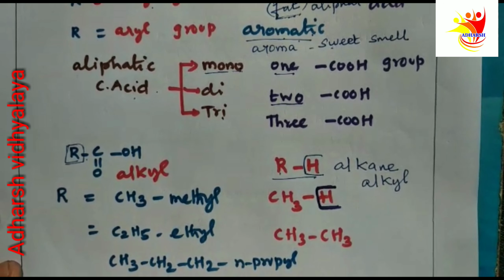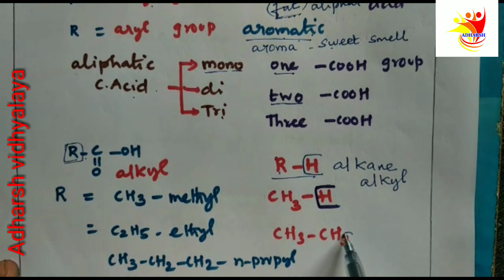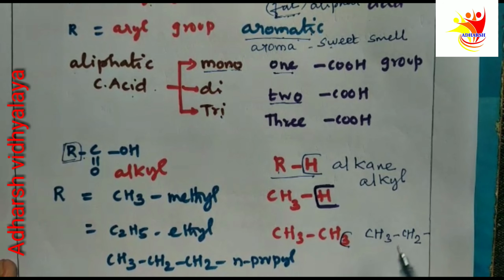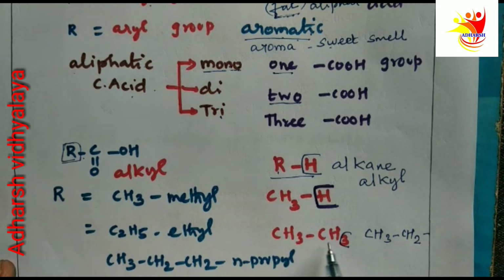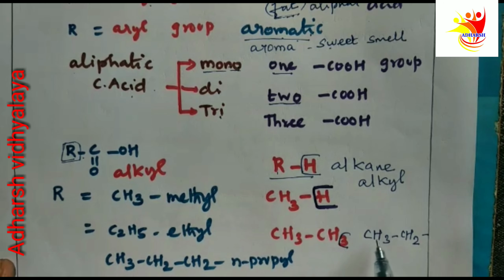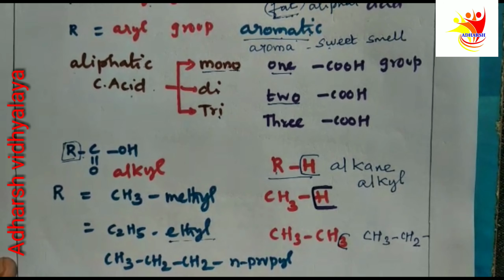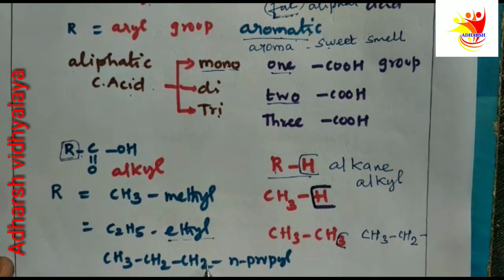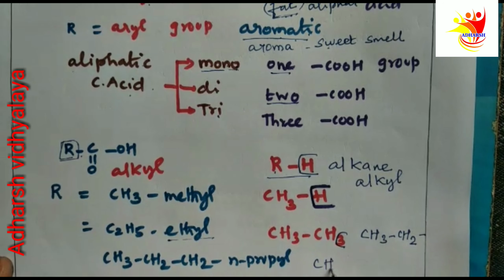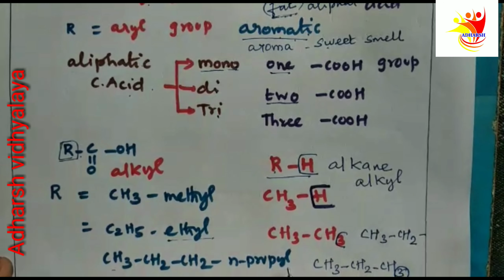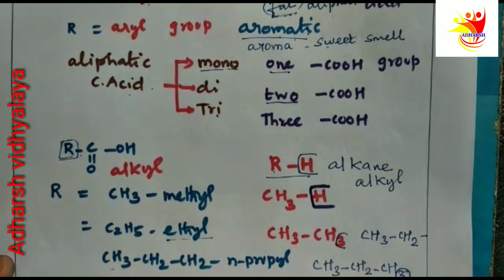In ethane, if we remove one hydrogen, we get the ethyl group. What is the ethyl group? CH3CH2. It is derived from ethane by removing one hydrogen atom. Similarly, in n-propane, CH3CH2CH3, one hydrogen is removed, and we get the n-propyl group.